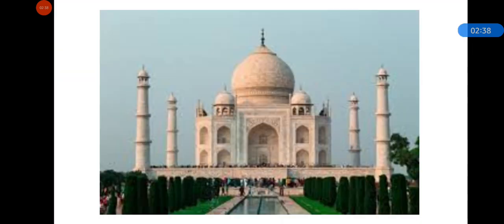Now answer, have you seen a picture of the Taj Mahal? Do you know where the Taj Mahal is? And do you want to go and visit the Taj Mahal? You can answer to your partner. And the most important question is, can you find the Taj Mahal from its photograph only? Can you find the location of the Taj Mahal only from the photograph? And can you find any place in India from its photograph only?